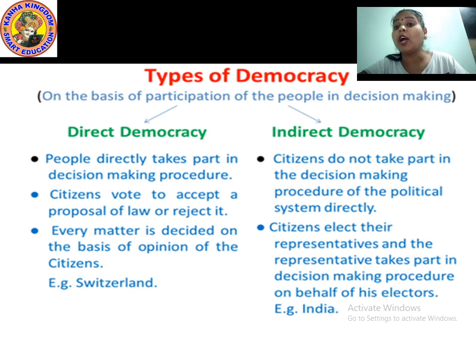Now here is one more thing: if he or she is not performing well, we can remove them and elect any other representative very soon. Just giving an example, as it happened with our late former Prime Minister, Mr. VP Singh. He was elected, and after his election, what actually happened? He took one wrong step. And what was the wrong step?